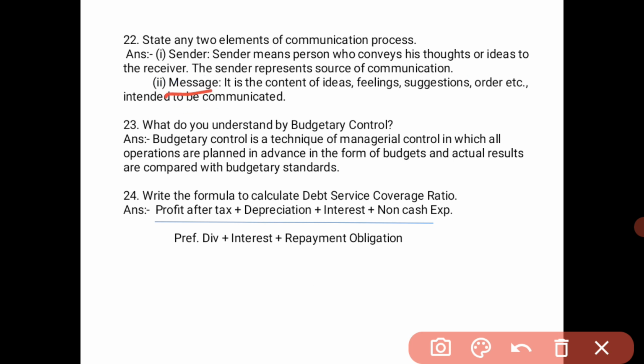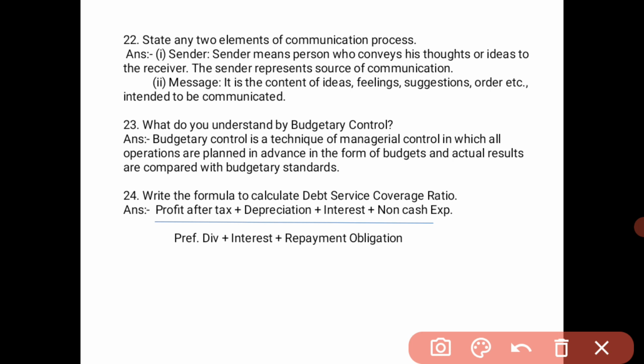Second, message. It is the content of ideas, feelings, suggestions, orders, etc. intended to be communicated. So these are the two elements of communication process: one is sender and the other one is message. The sender conveys the information, thoughts or ideas to the receiver and represents the source of communication. The message is the ideas, feelings, suggestions or orders intended to be communicated.